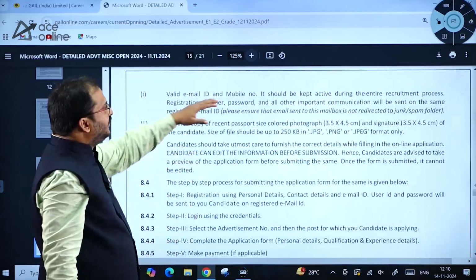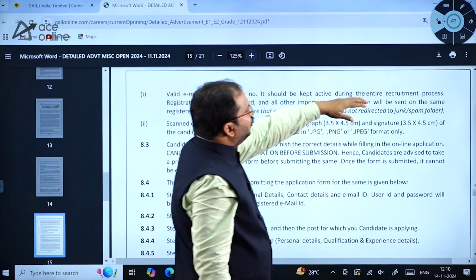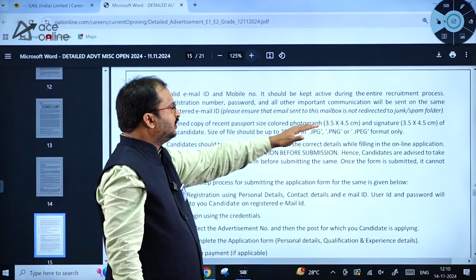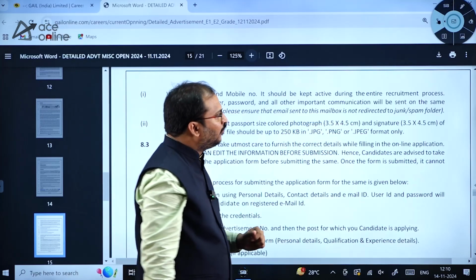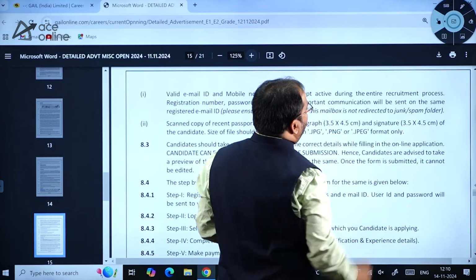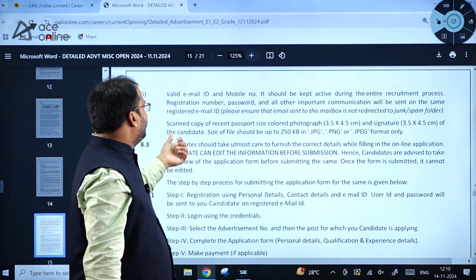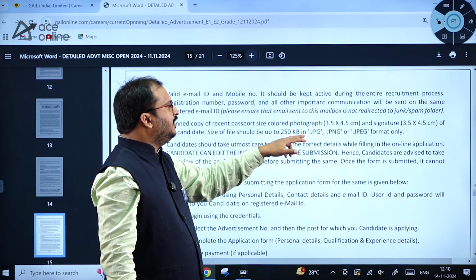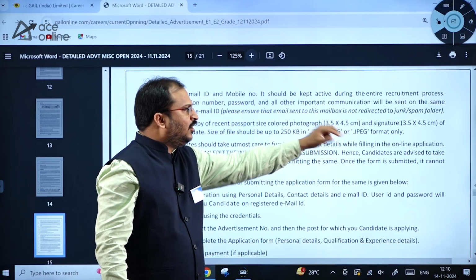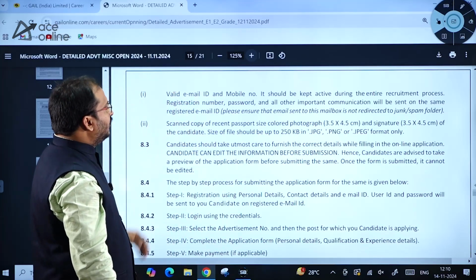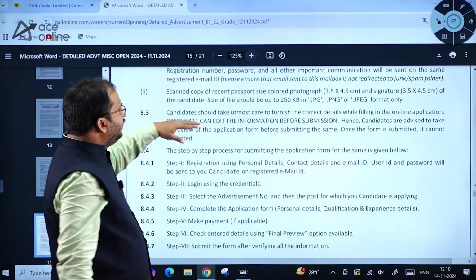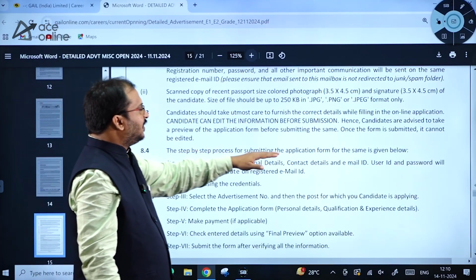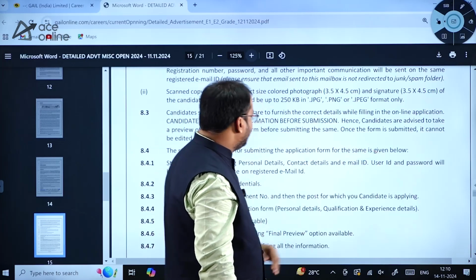A valid email ID and mobile number should be kept active during the entire recruitment process. Scanned copy of a recent passport size colored photograph, 3.5 by 4.5 centimeters, and signature, 3.5 by 4.5 centimeters, of the candidate. Size of the file should be up to 250 KB in .jpg, .png or .jpeg format. The candidate can edit the information before the submission. Step by step process for submitting the application form is given below.